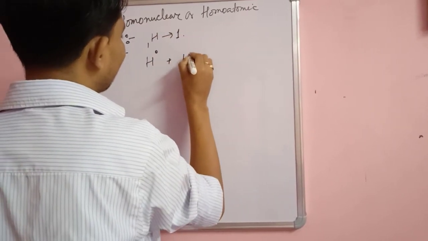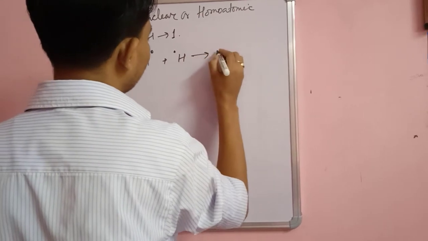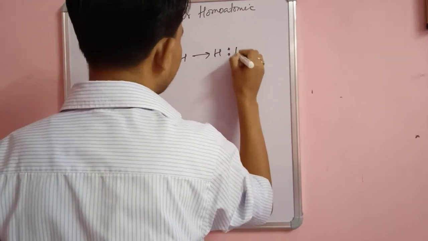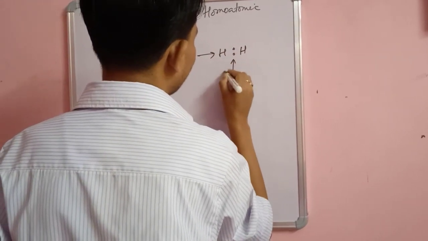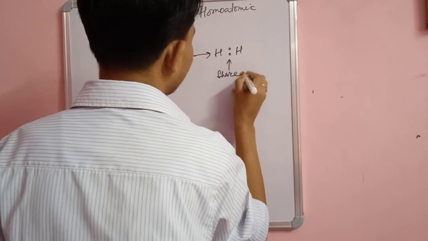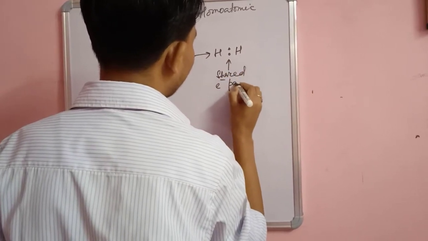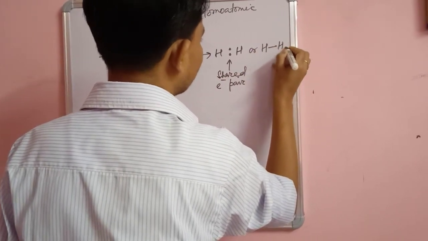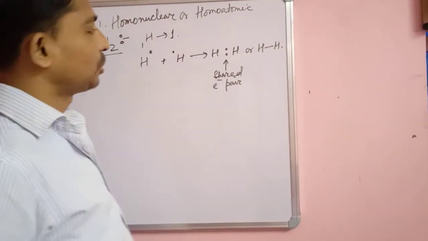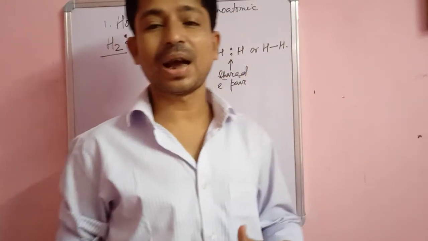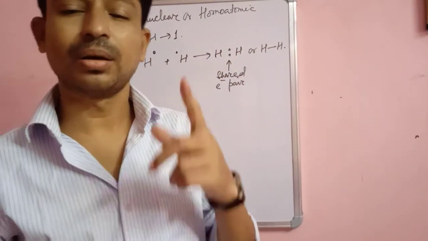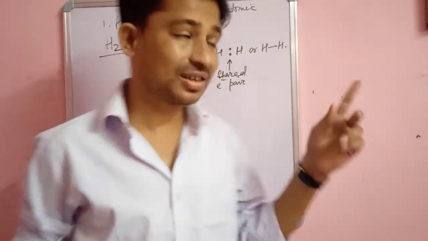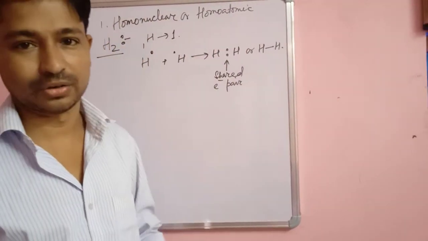These two electrons will share. This is the shared electron pair, and we can write it as H bond H. One thing we should always keep in mind is that one single bond contains two electrons.